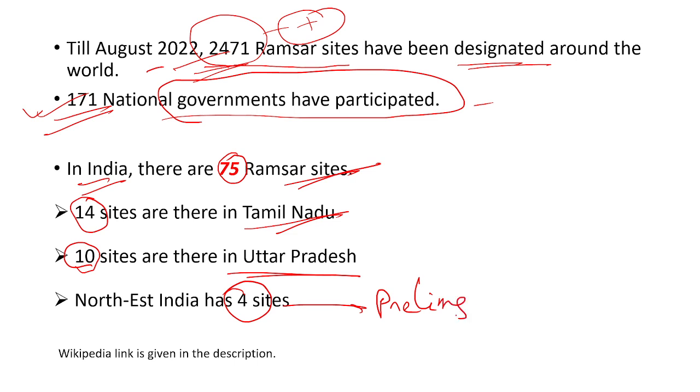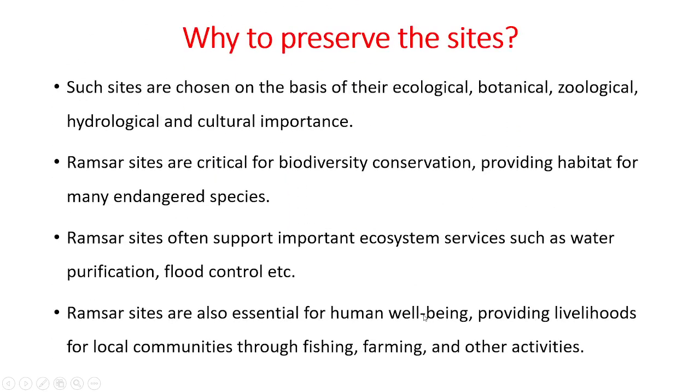If you want to know about all the Ramsar sites in our country, you can go to Wikipedia, where a list of all 75 sites is given. I will give the link in the description box or in the comment section, which you can click to learn more about all the 75 Ramsar sites in our country and where they are located. Now the question arises, why should such sites be preserved?